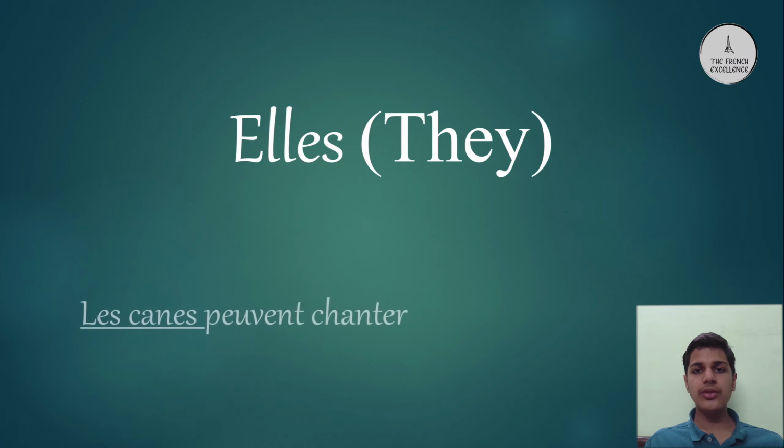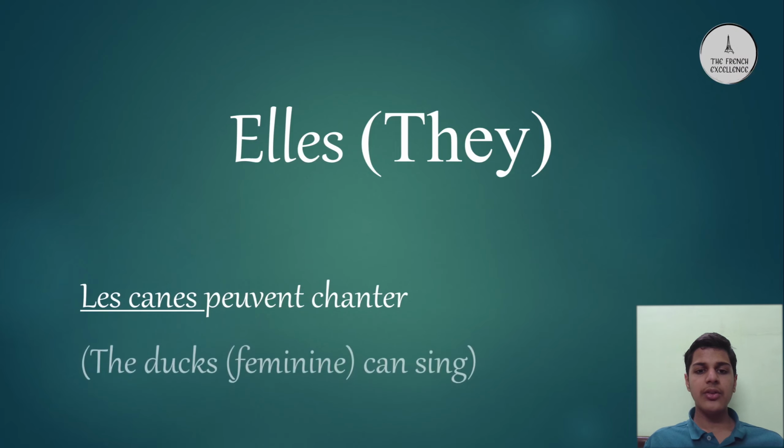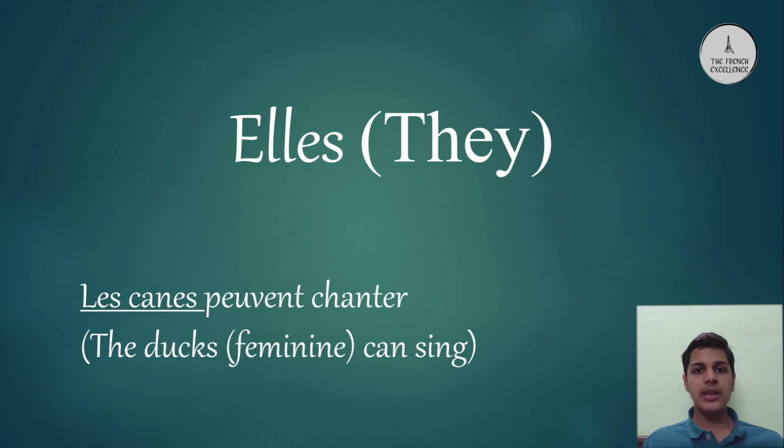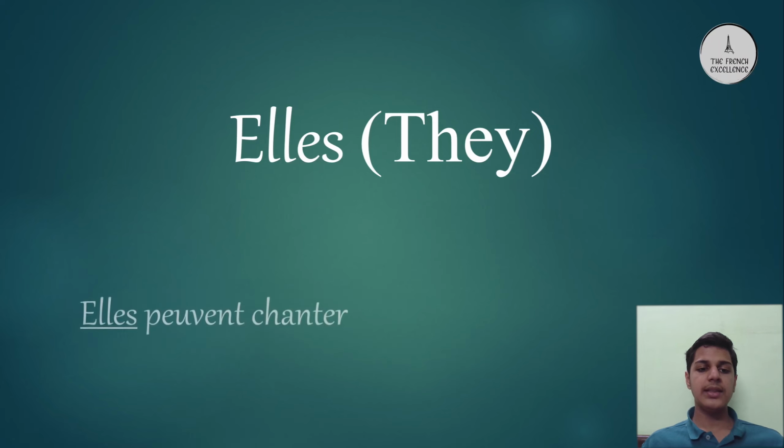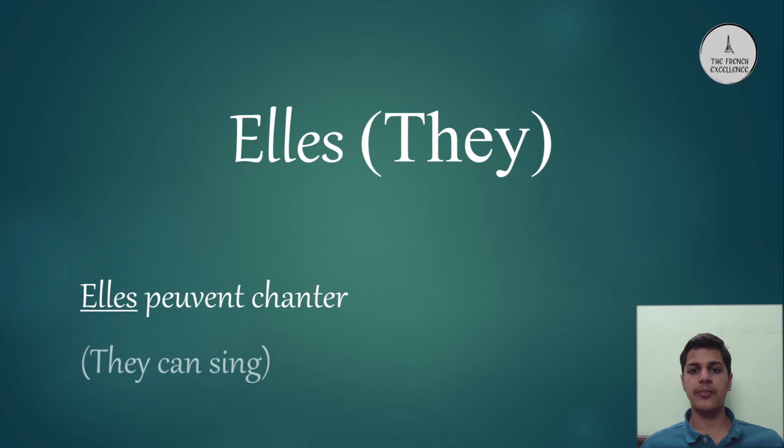Elles can also be used to replace feminine objects which are in plural. For example, the sentence Les cannes peuvent chanter. Les cannes is feminine and in plural, and the sentence means the ducks can sing. Hence, Les cannes can be replaced by elles, and the sentence becomes Elles peuvent chanter.